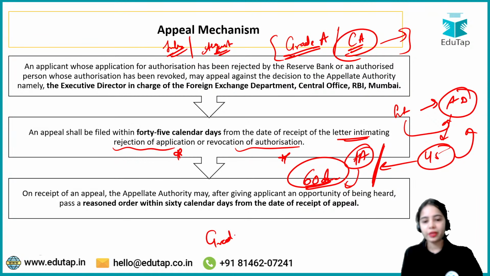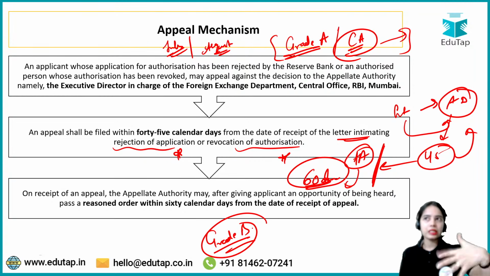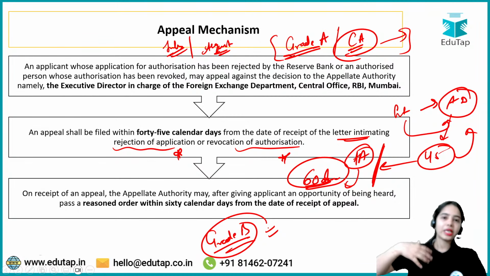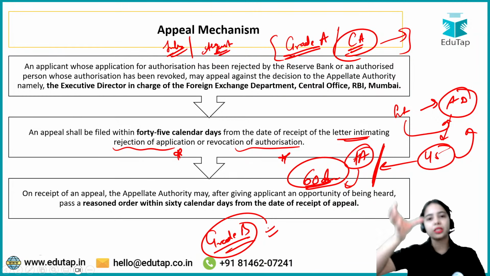If you are preparing for Grade B, then I would suggest that these few topics will still be important, because these are generic topics that you must know. They are important from the prelims and descriptive point of view, for Grade B also. So, authorized dealers: these are the directions that the RBI has recently released in 2026 itself. So it's not that the whole system will be changed again, because the RBI has recently issued complete directions regarding authorized dealers. You must know what authorized dealers are, how they function, and what kind of criteria there are. So go through it once.